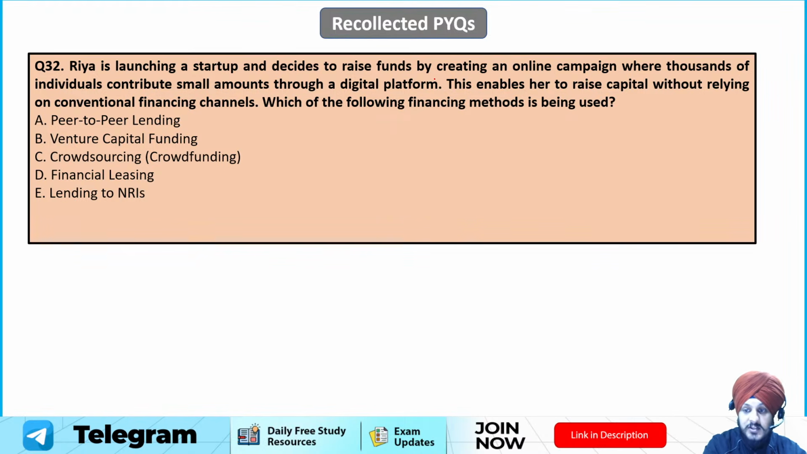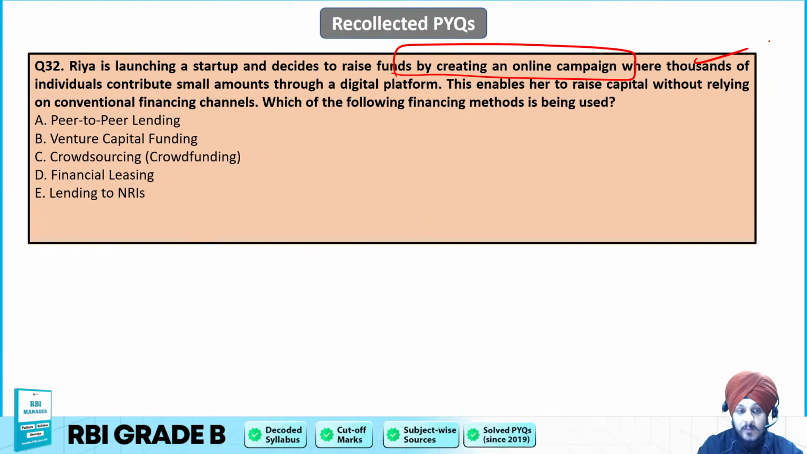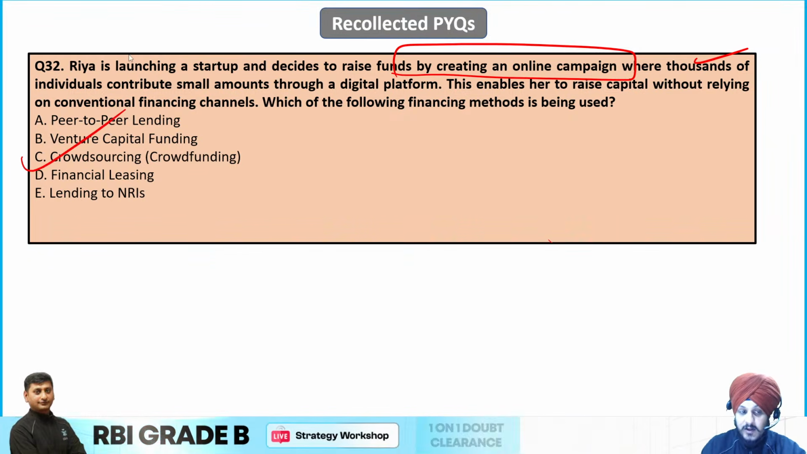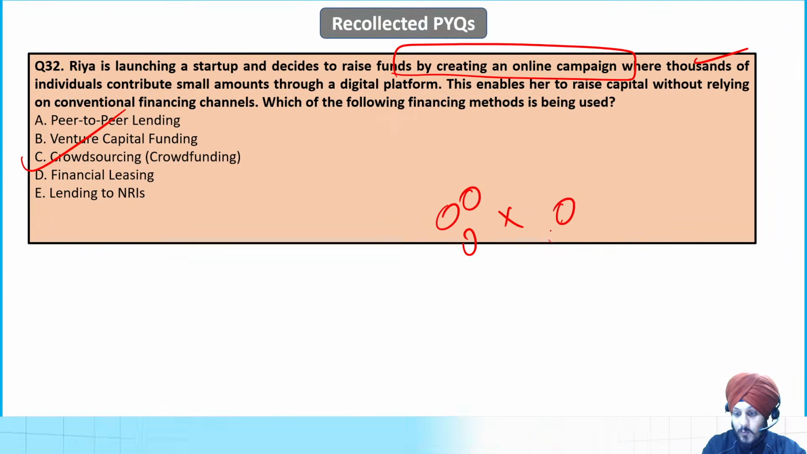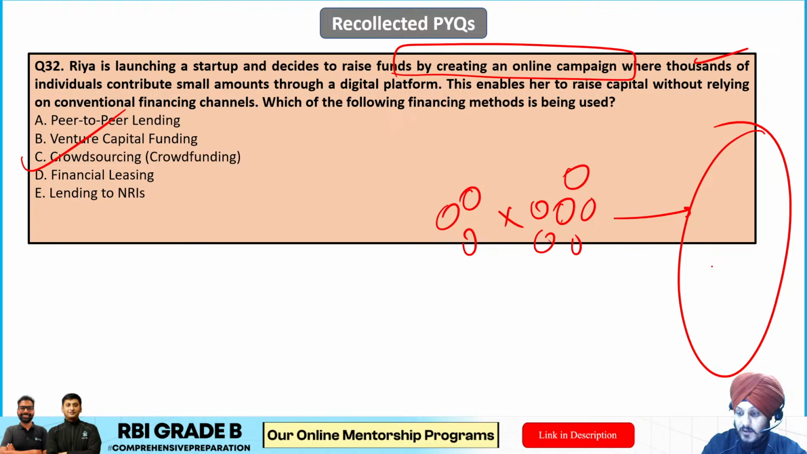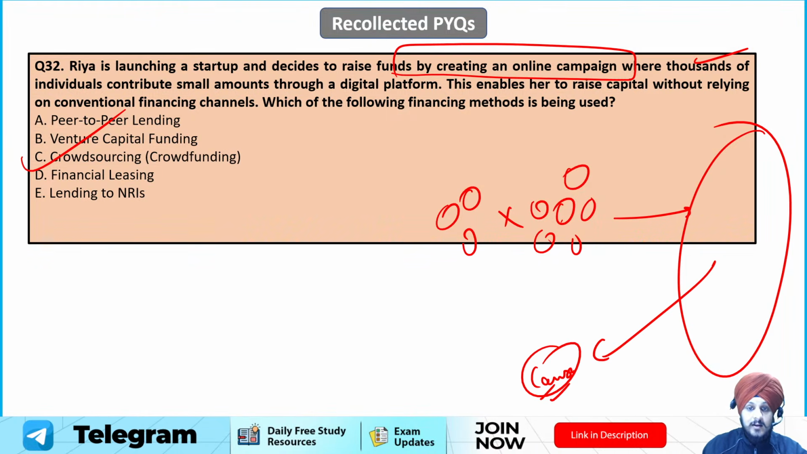So you can say what she is doing. She is raising funds by an online campaign where thousands of people are contributing small amounts. So this is clearly an example of crowdfunding, right? So C is going to be the correct answer, because this is exactly what happens under crowdfunding. A large number of people give small amounts, and that leads to the creation of a big pool that can be used for a certain type of cause, right? So that is why C is the correct answer to this question.